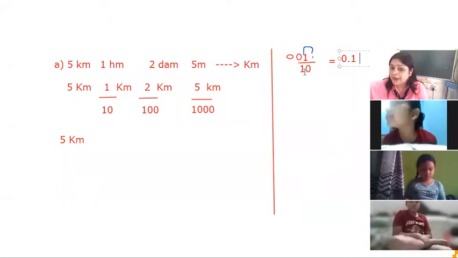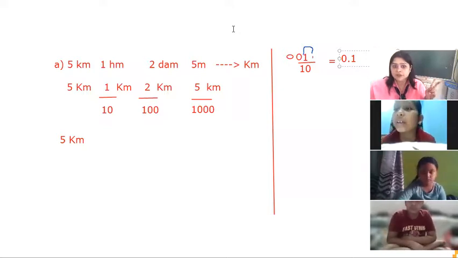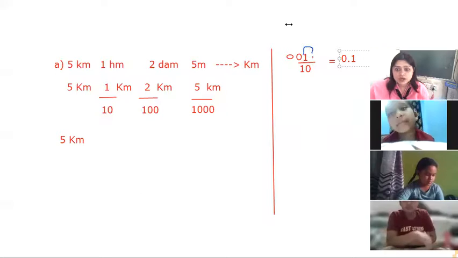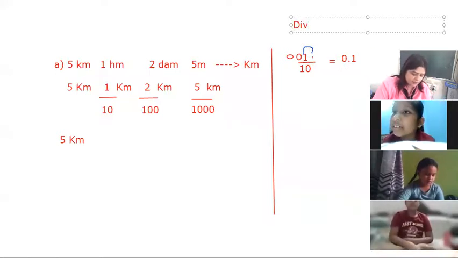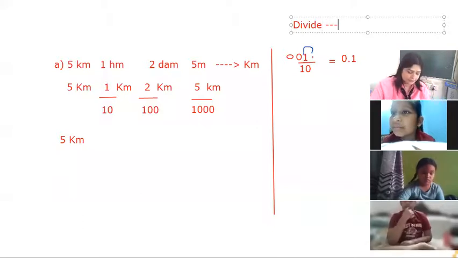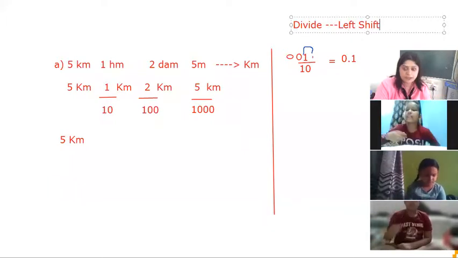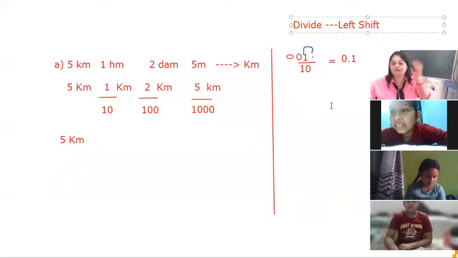In the same way, suppose we are going to divide by 100, so we will shift 2 times to the left. We must observe that in case of division, we are going to shift the decimal to the left hand side.